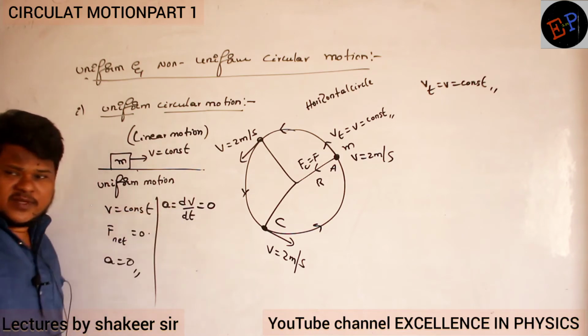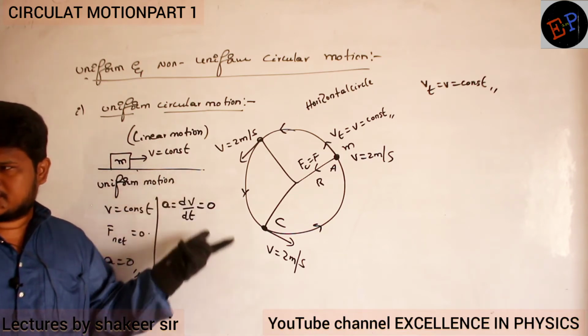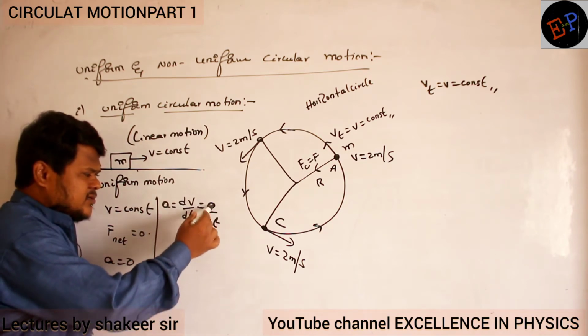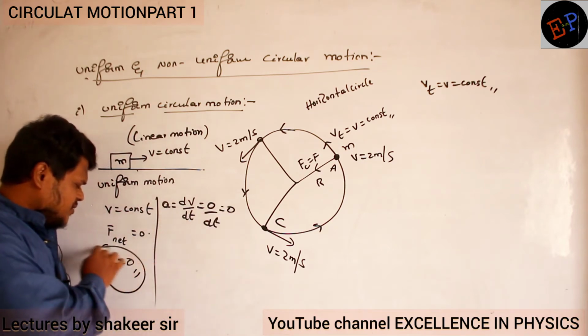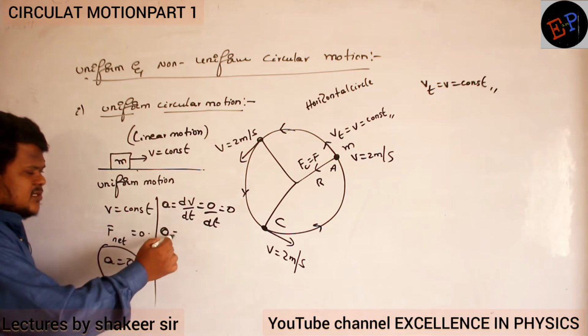So dv means change in velocity, no? Is there any change in velocity? Velocity is constant, so change in velocity is 0, but time is changing, divided by dt. So 0 by anything is 0. So therefore I got acceleration is 0. This is how we say acceleration is 0, no? Okay. So in this condition, acceleration of the body is 0.